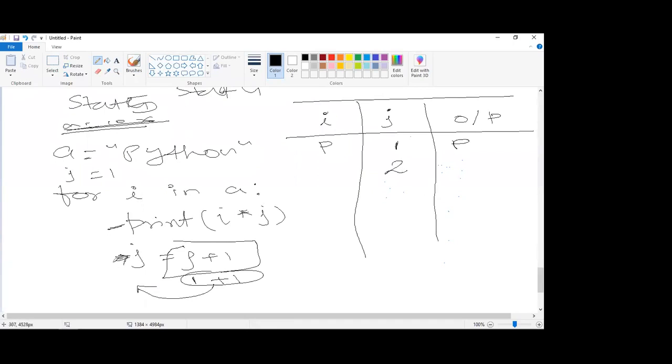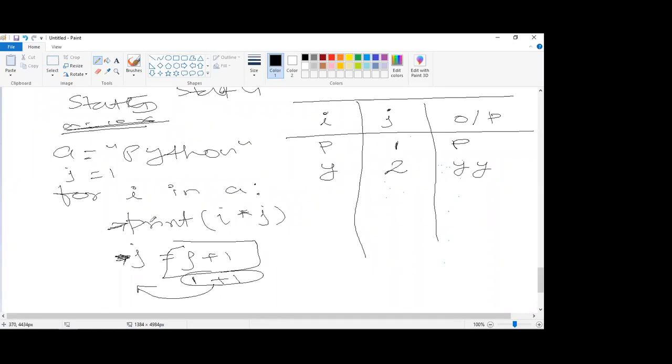once this is executed, there is no line after this, so it will come back in the loop. Loop is for that. It will keep on coming back in the loop till all the elements are exhausted. So now I will become what? Since P is already taken, it will take Y now. It will automatically take the next element. It will take Y. And J is 2, so it will execute this line I into J. What is I into J? Y into 2 means it will print Y 2 times.